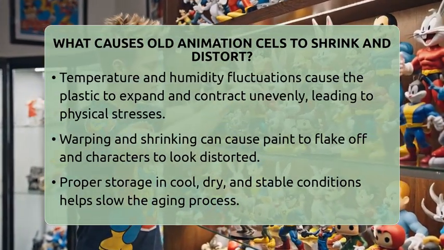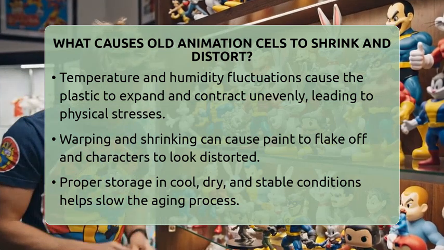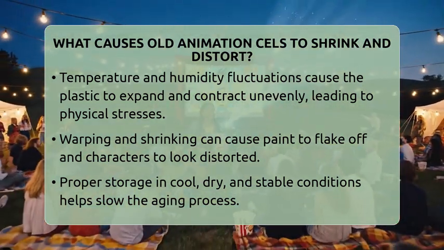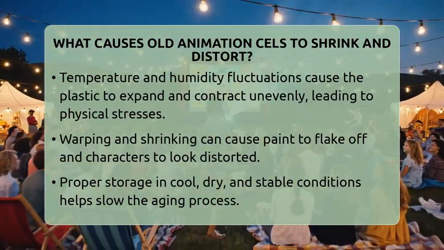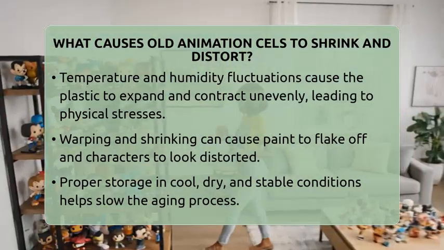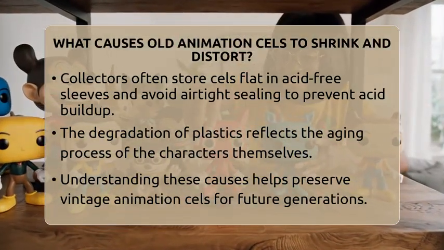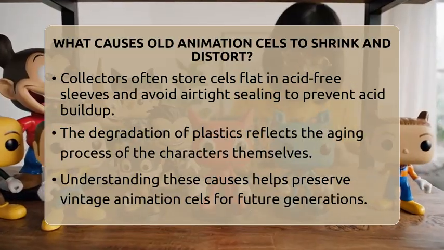Proper storage is key. Keeping cells in a cool, dry place with stable humidity and away from direct light helps slow down these processes. Many collectors store cells flat in acid-free sleeves and avoid sealing them airtight. Allowing some air exchange prevents acids from building up inside.